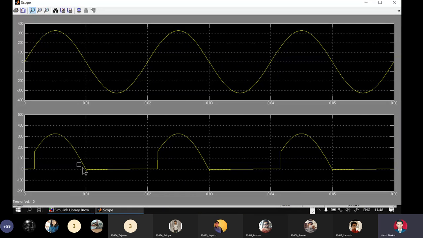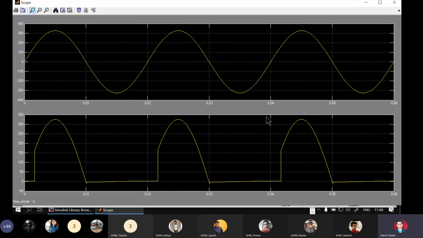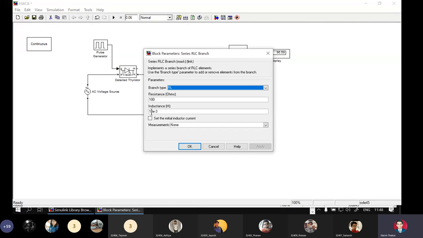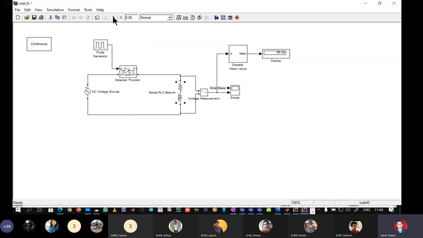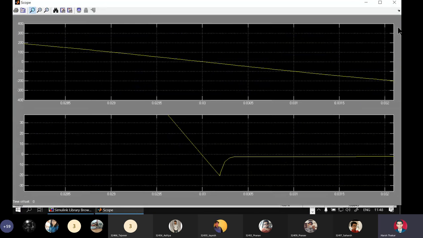We can see here there is a slight negative portion here, and we'll go on increasing it and we will see how the VLAVG goes falling below 96.59. Make it 20. It's increasing.